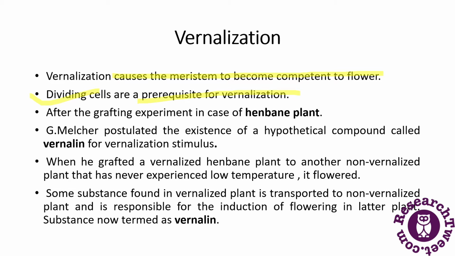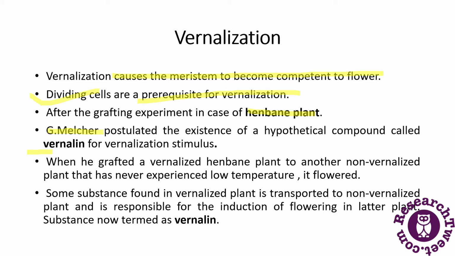After the grafting experiment done by G. Melcher on the henbane plant, he postulated the existence of a hypothetical compound called vernalin for the vernalization stimulus.